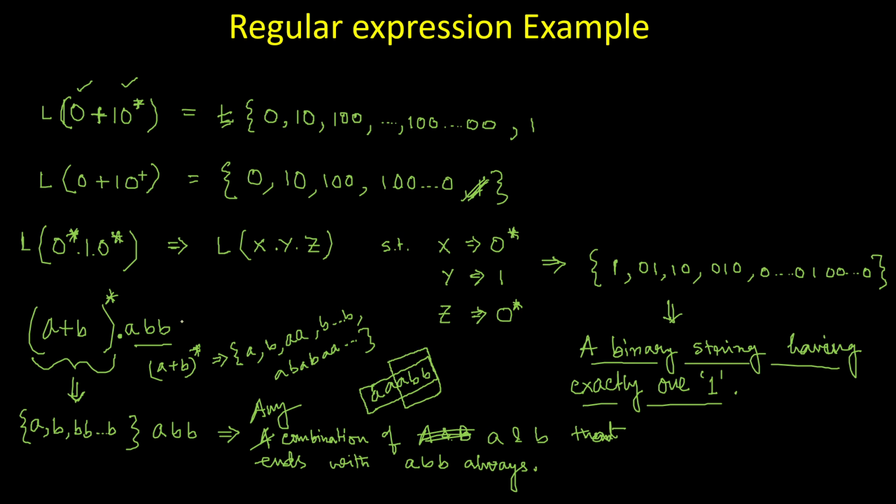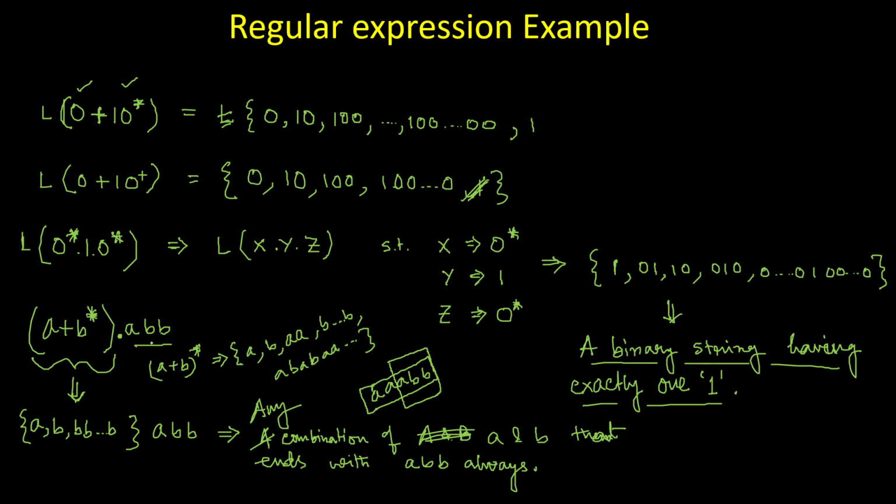Generating 2A from this A plus B star, if the star is somewhere here, it's not possible, because I have only one way to include a single A, but not both 2A. That means generating this particular string is not possible from this regular expression.